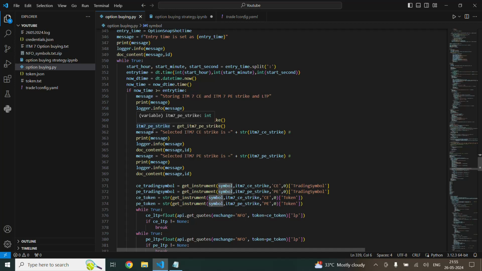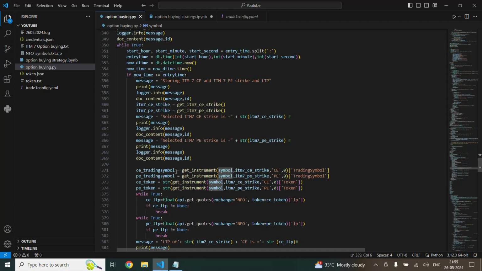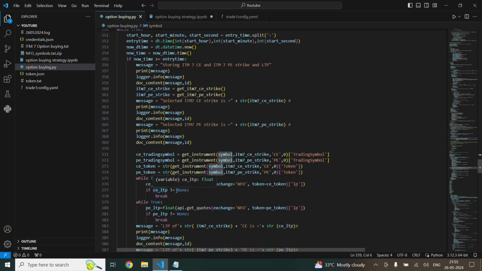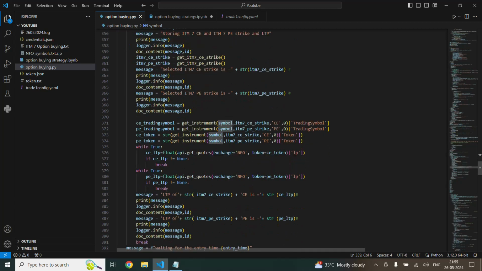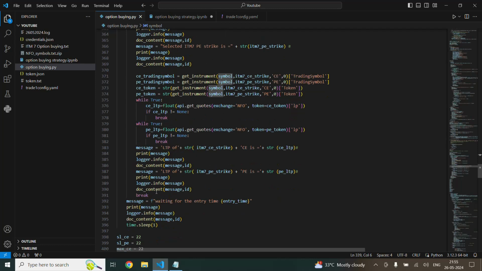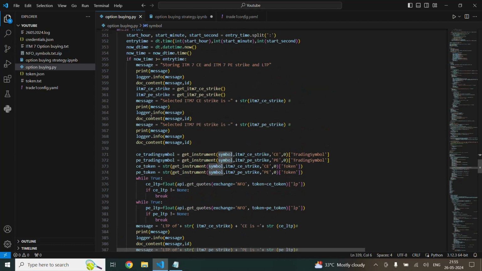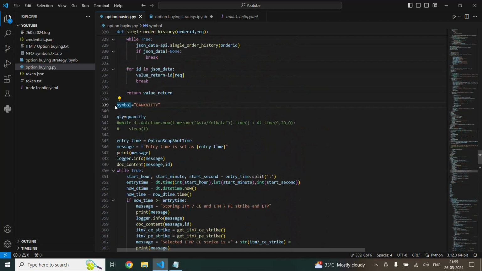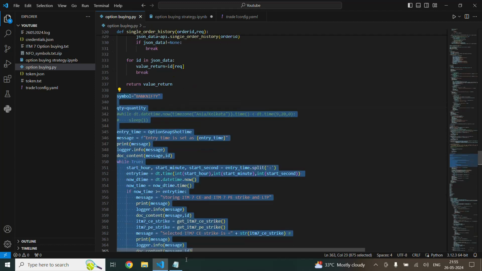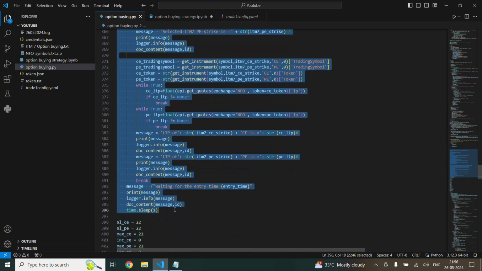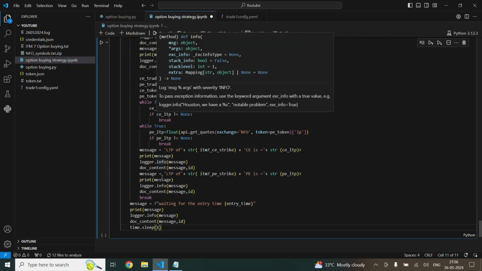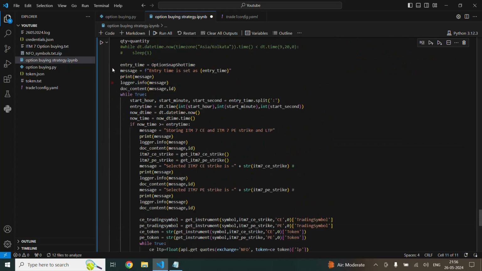This function will return the in the money PE and CE strike. After that, when we get the strike, it will get the LTP of this strike. So with this we can get the LTP of both prices, and we will save this LTP in the respective LTP variables. Paste this. So I'm going to run this code now.